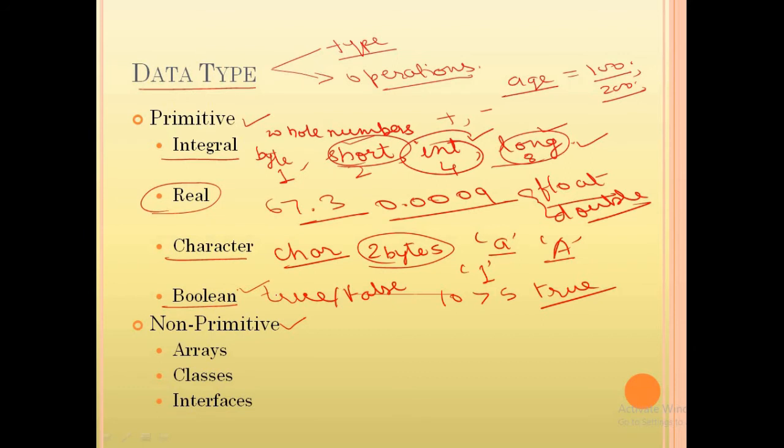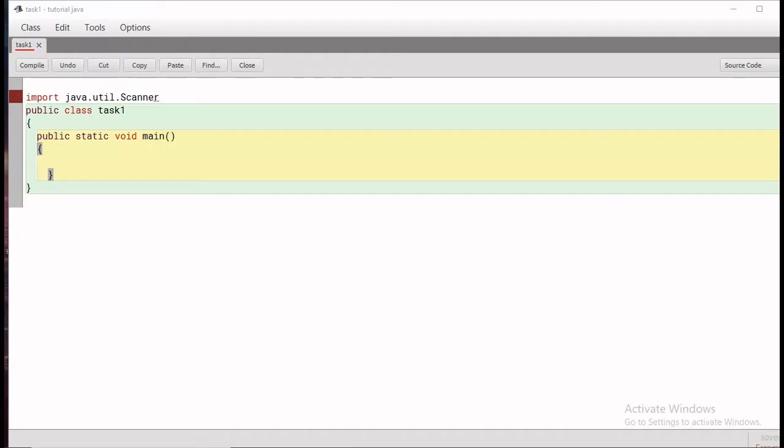Now we will make a simple program so that you can understand the basic structure of Java and how to make programs. So here we are in the BlueJ environment and we are doing our task 1. For making a program in Java, you can see the first line. I have imported the java.util package, because later in this program I am going to use the Scanner class for taking input from the user.